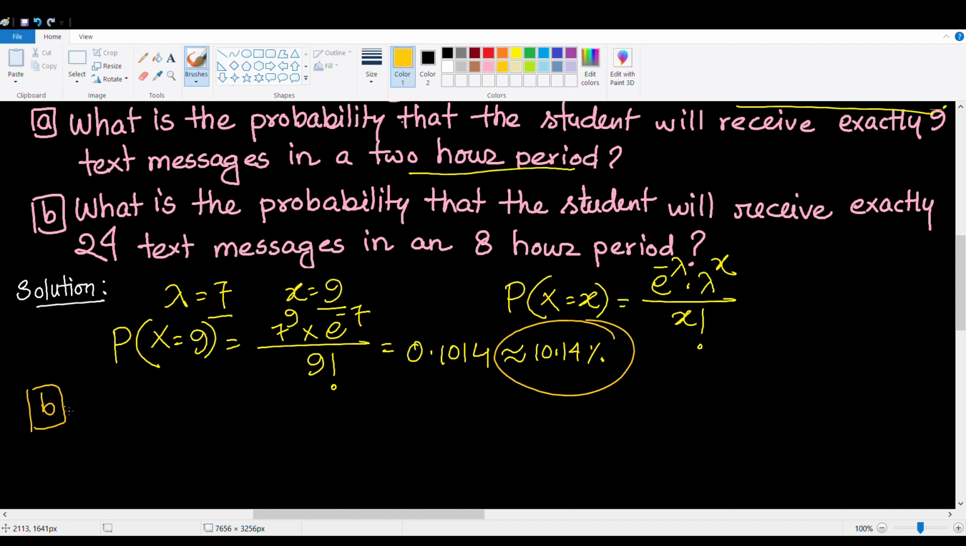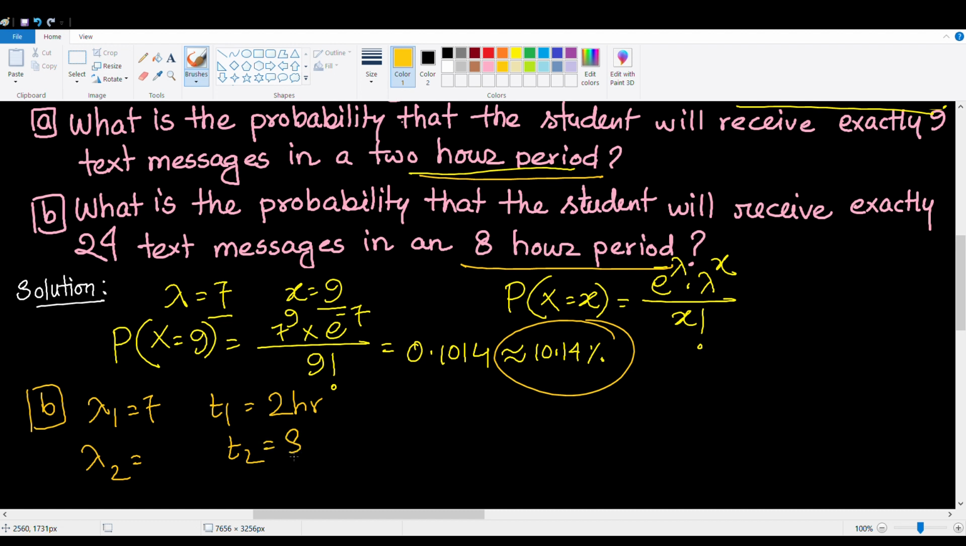So notice this time, the time period is different. Therefore, the mean is going to change. The mean was 7 when the time period, let's say T1, was 2 hours. What is the new mean value when the time period is 8 hours? So by looking at these values, you can see what it is. To go from 2 to 8, you need to multiply 2 by 4. Therefore, you need to multiply the mean here by 4 to get lambda 2, which is 28. 7 times 4 is 28.